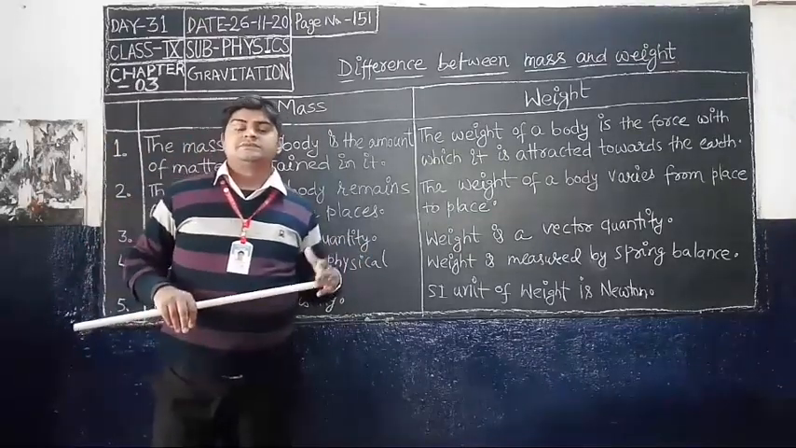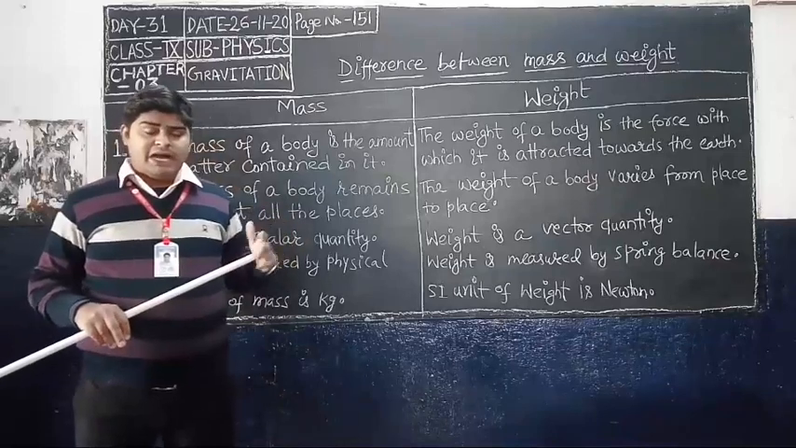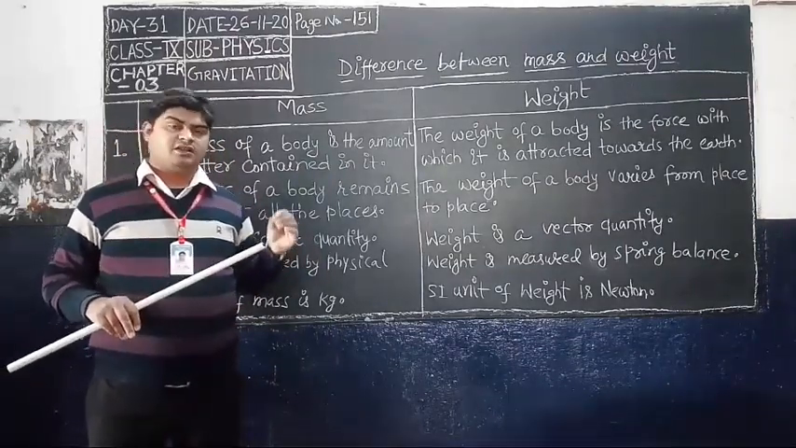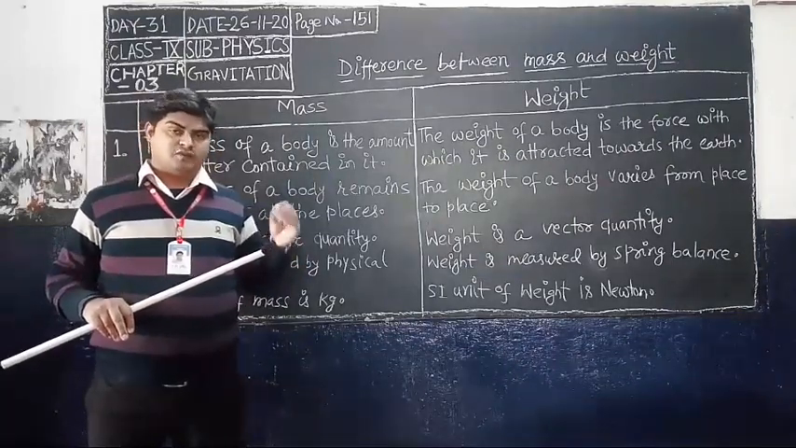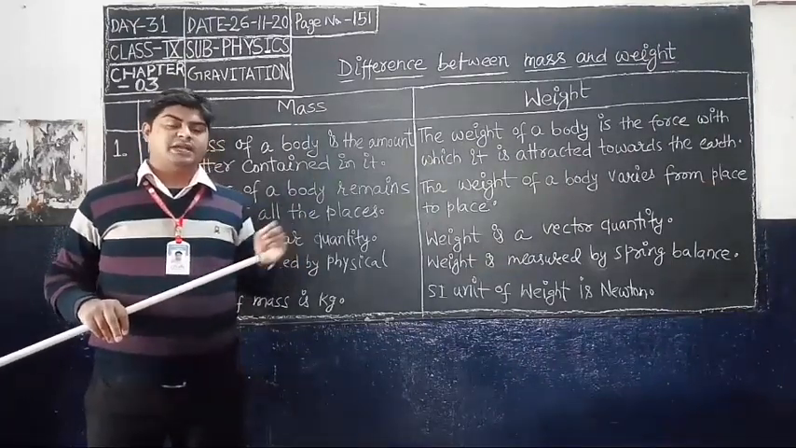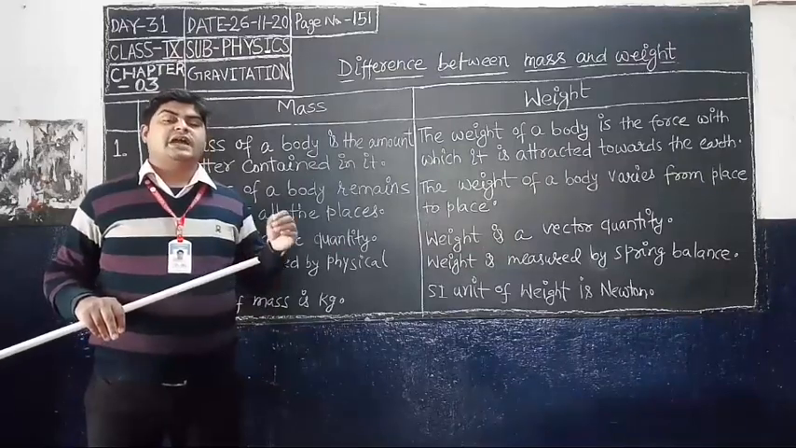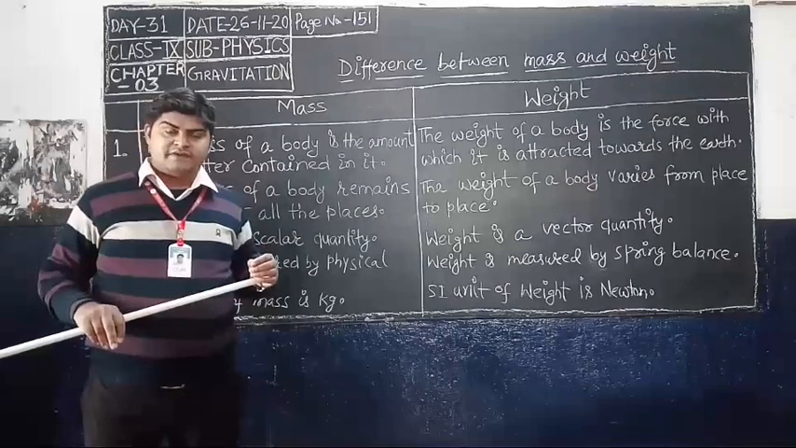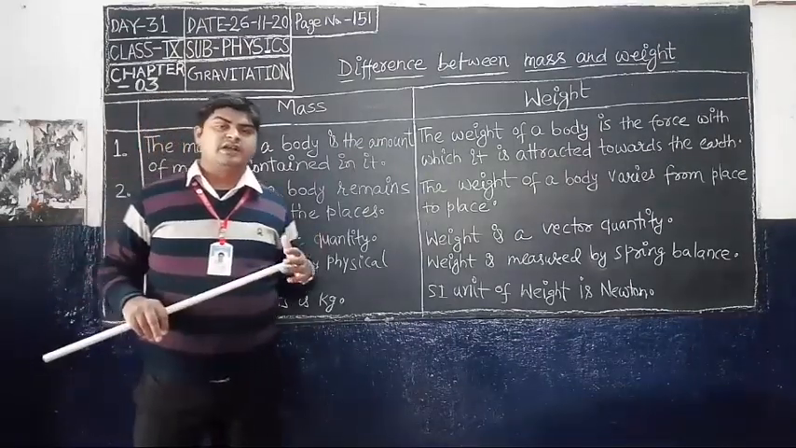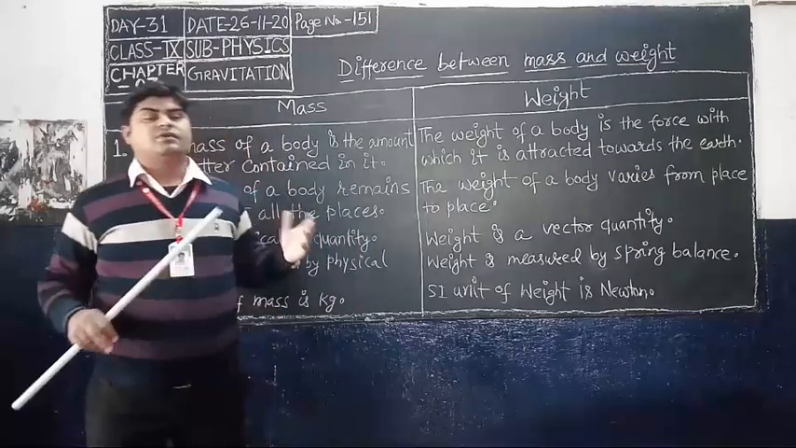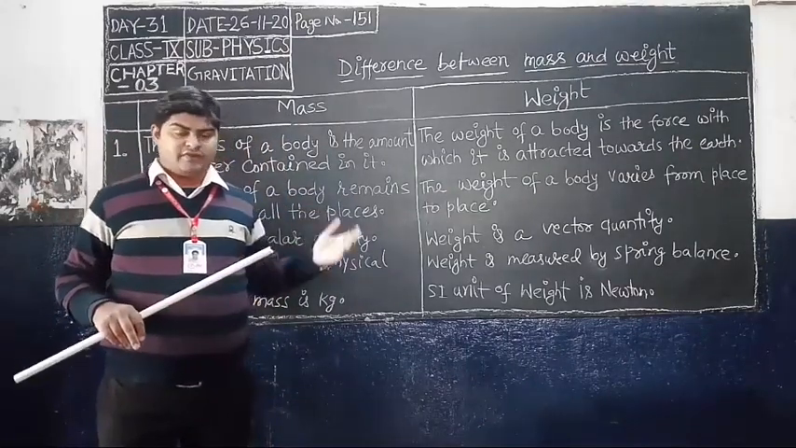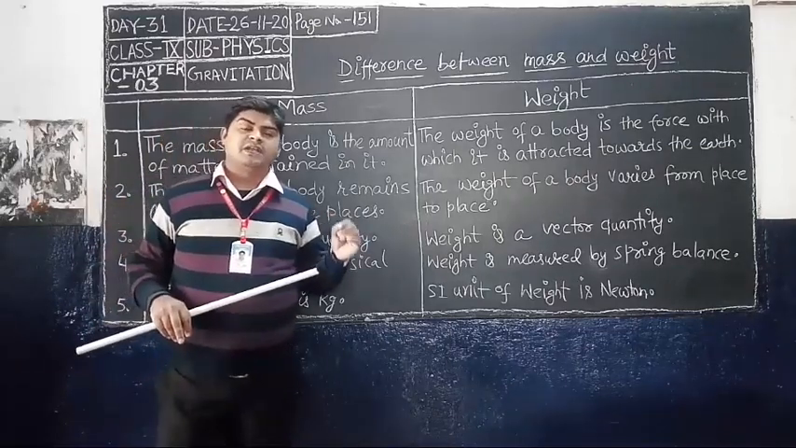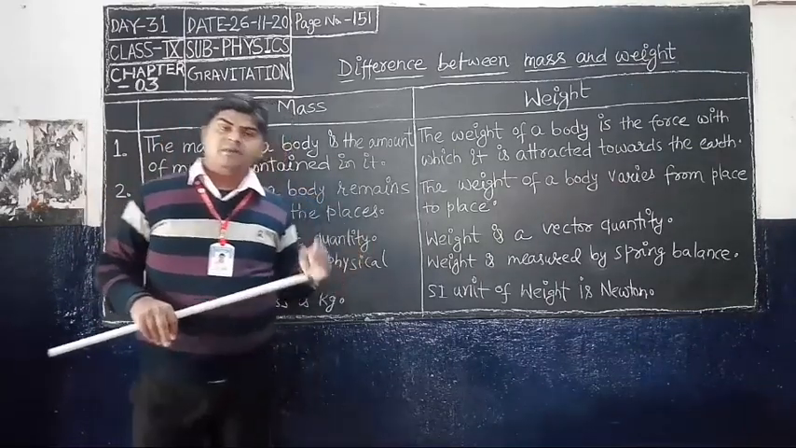For example, your mass here on the earth is 50 kg. That means the weight of your body on the earth is 50 into 10. Approximately, you will take 9.8 meter per second square as the value of acceleration due to gravity, but in round figure you will take 9.8 equal to 10. So your weight on the earth, W is equal to mg, 50 into 10, that means 500 Newton.